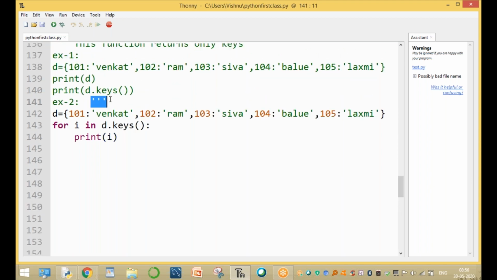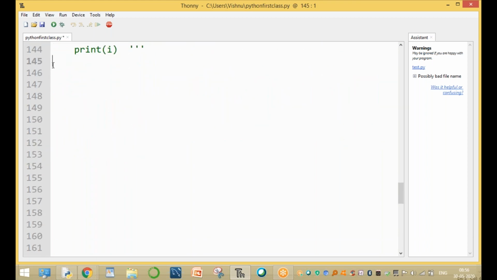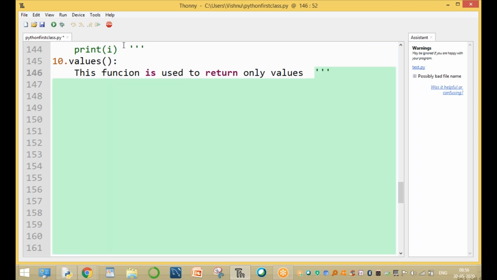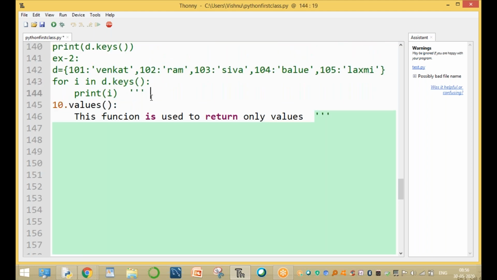Clear, guys? Up to here. Now I want to print only values. If you want to print only values, that is possible only with the values function. What is the values function? This function is used to return only values. So what are the values? Only values. Here this function gives only values. This is a function.